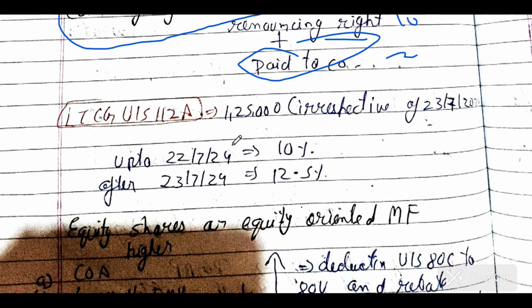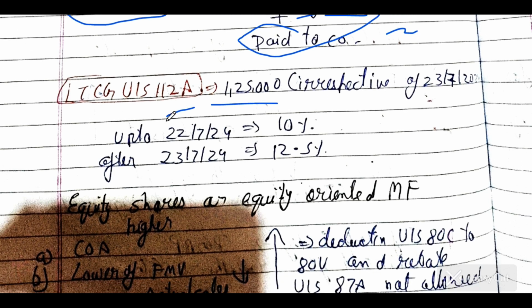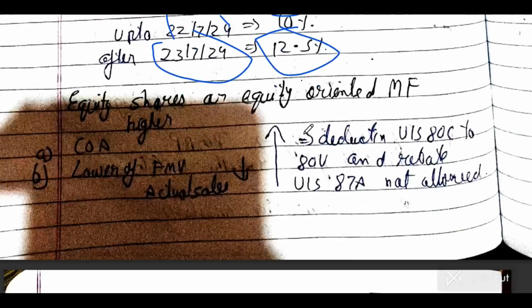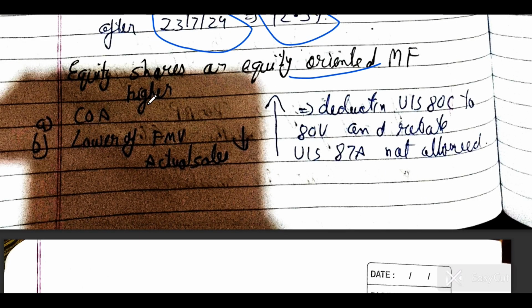Long-term capital gain under section 112A: up to 22 July 2024, 10%, and on or after 23 July 2024, 12.5%, if equity shares or equity oriented mutual funds are held. Because there are some adjustments, you have to take the date 1 April 2018, since after this short-term capital gain arises in the market, and other provisions which you will learn in detail in the classes. Why this 1 April 2018?